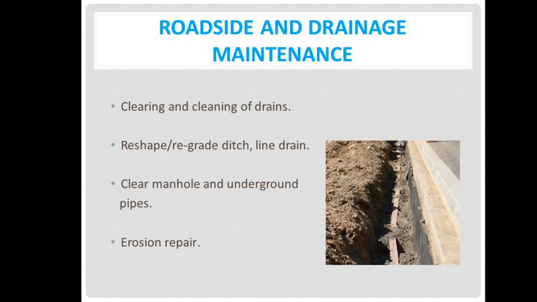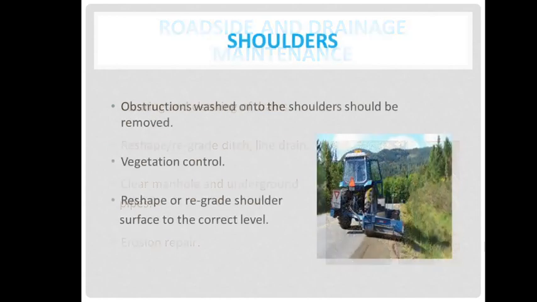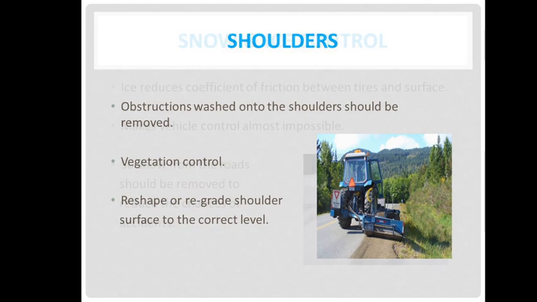Next, roadside and drainage maintenance. Clearing and cleaning of drain, that is roadside and drainage maintenance. Then reshape, regrade ditch and line drain. Then clear manhole and underground pipes. Then erosion repairs. These are the different roadside repairs for the highway maintenance. Next, shoulders: obstructions washed onto the shoulders should be removed. Vegetation control, then reshape or regrade shoulder surface to the correct level.